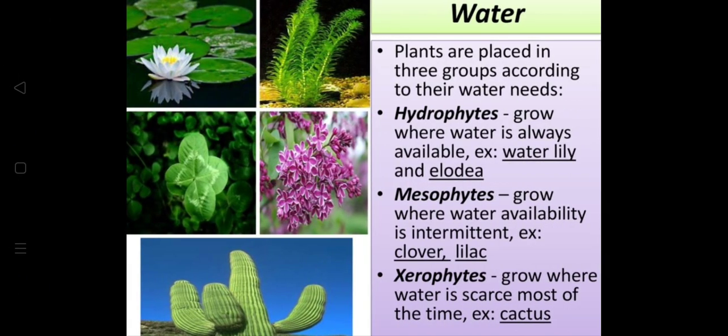Next is the water factor. Plants are placed in three groups according to their water needs. Hydrophytes grow where water is always available. We've studied about this in your junior classes. Examples are water lily and elodea. Mesophytes grow where water availability is intermittent, for example clover or lilac. Xerophytes grow where water is scarce, very limited, most of the time. Example, cactus.